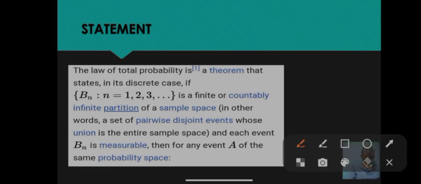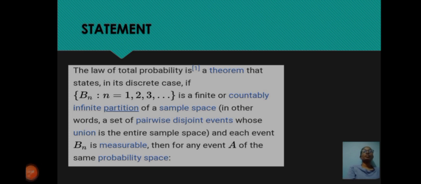Statement. The law of total probability is a theorem that states, in its discrete case, B suffix n for n equal to 1, 2, 3 and so on is a finite or countably infinite partition of a sample space. In other words, a set of pairwise disjoint events whose union is the entire sample space, and each event B suffix n is measurable, then for any event A of the same probability space: